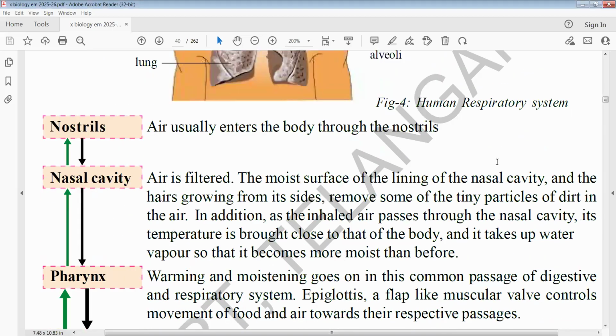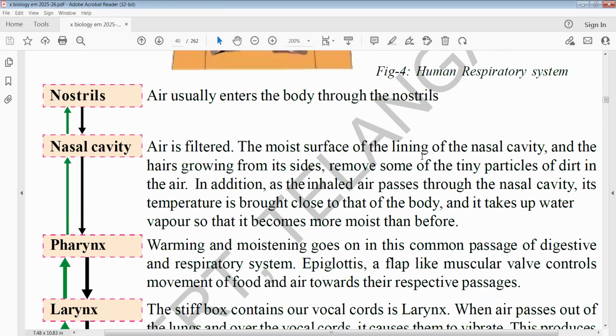Next, this flow chart is important, and you have to keep it in mind at the examination level. First, the nostrils. The nose has two holes called nostrils. After the nostrils, there is a space inside, two spaces called nasal cavities.